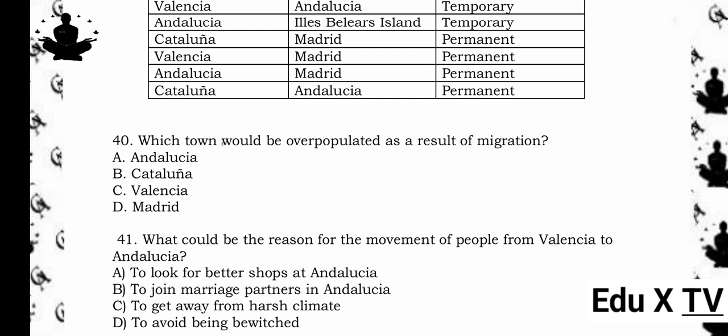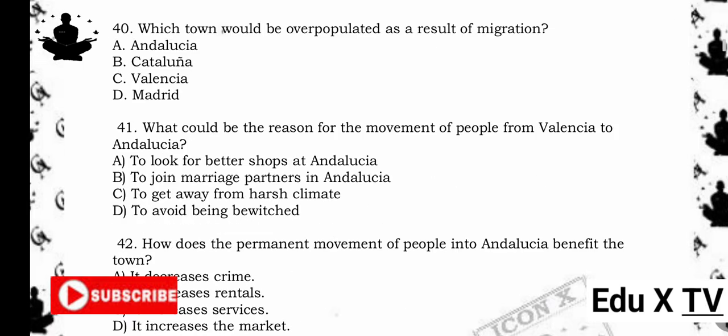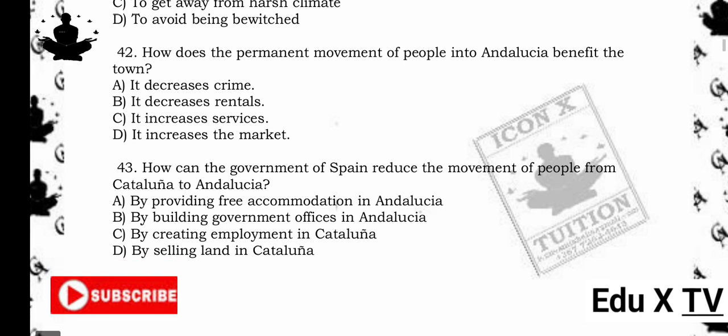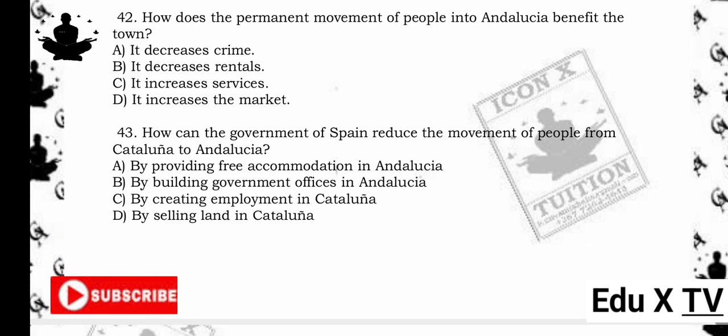41. What could be the reason for the movement of people from Valencia to Andalusia? A. To look for better shops at Andalusia. B. To join marriage partners in Andalusia. C. To get away from harsh climate. D. To avoid being bewitched. The answer is A. To look for better shops at Andalusia. Reason being, this is a plausible economic reason for temporary movement, like shopping or accessing better services.